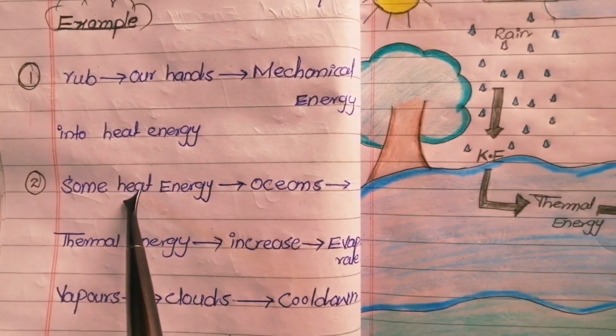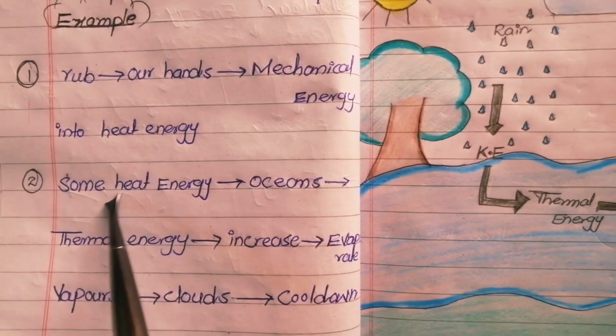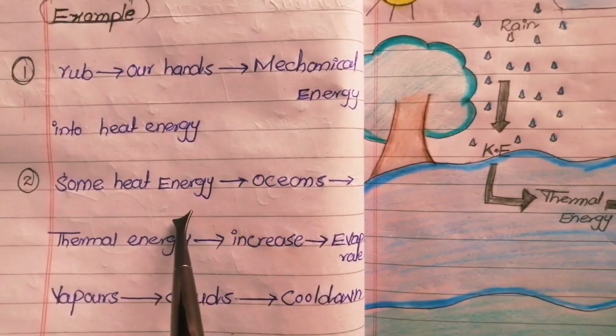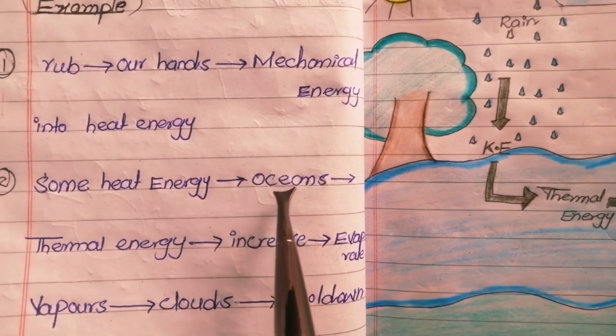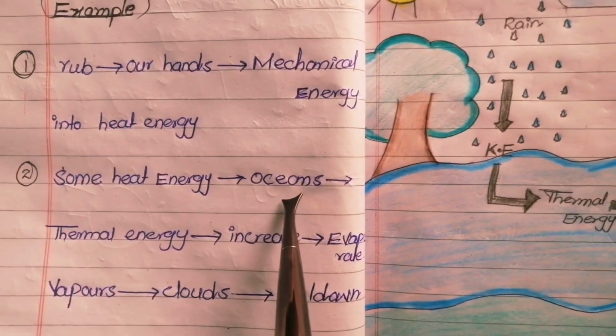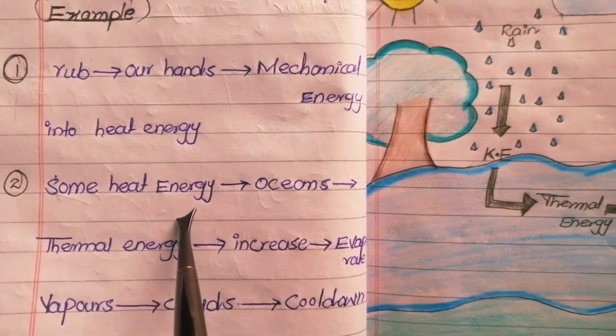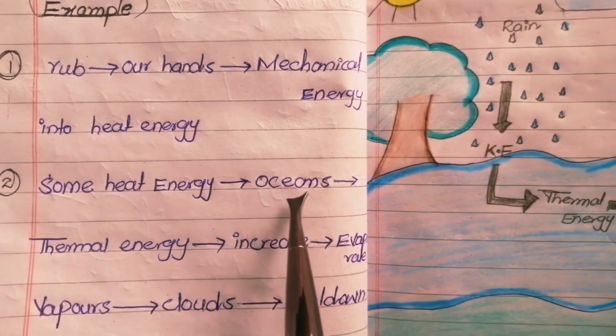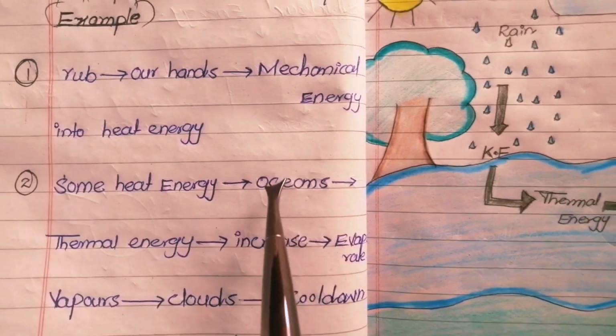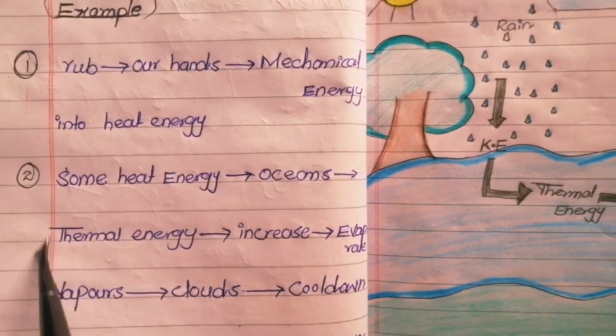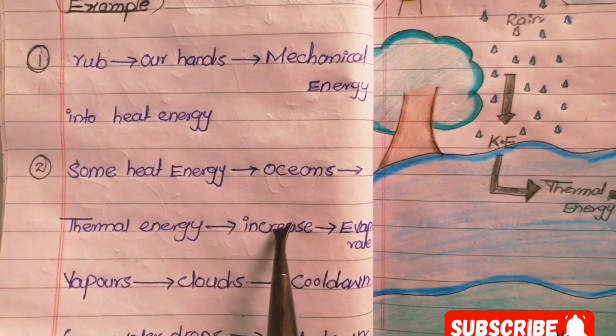For example, heat energy from the sun is absorbed by the oceans. When this heat energy is absorbed by the oceans, the thermal energy inside the oceans increases.